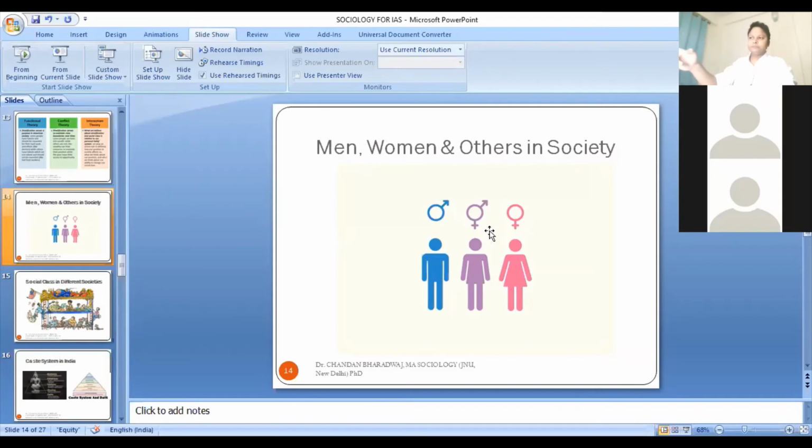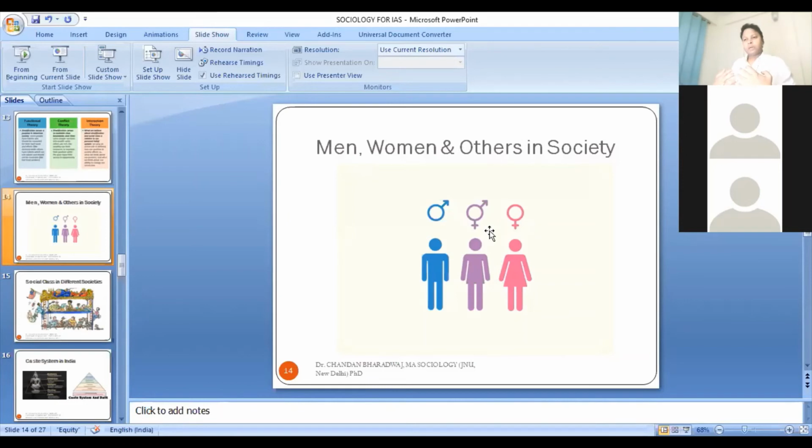In your examination forms also, you could not find this category. Only a few years back, it has been added. So what are men, what are women, and how are they in relationship to each other?